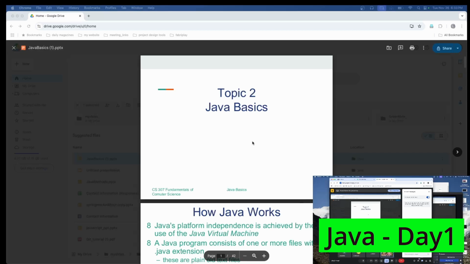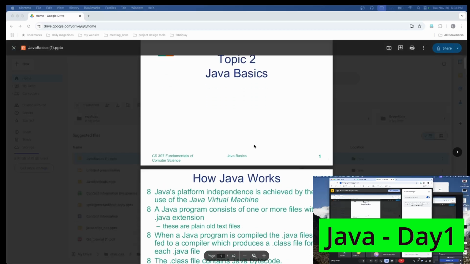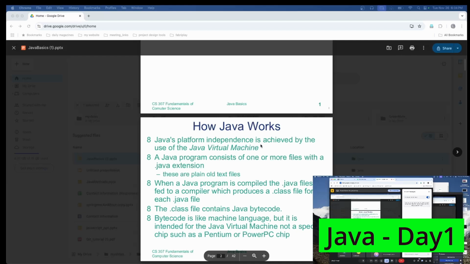First of all, why Java became very popular is that it is platform independent. Platform independent means whatever code we develop in my system, which is a Mac, can be directly executed in Windows or Linux also.